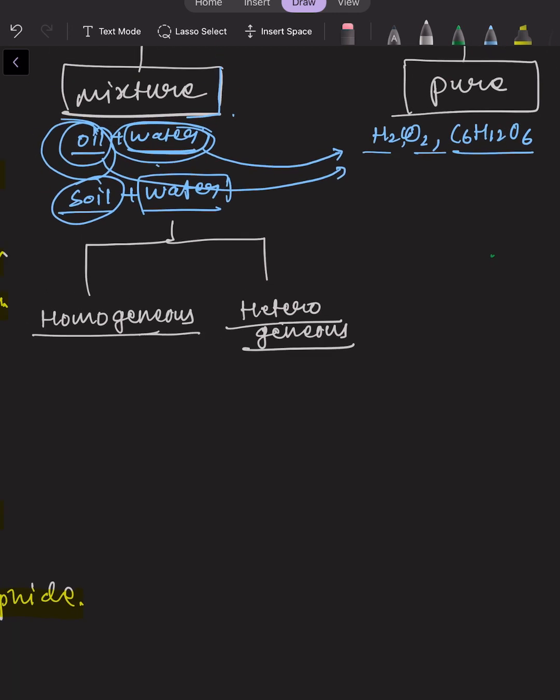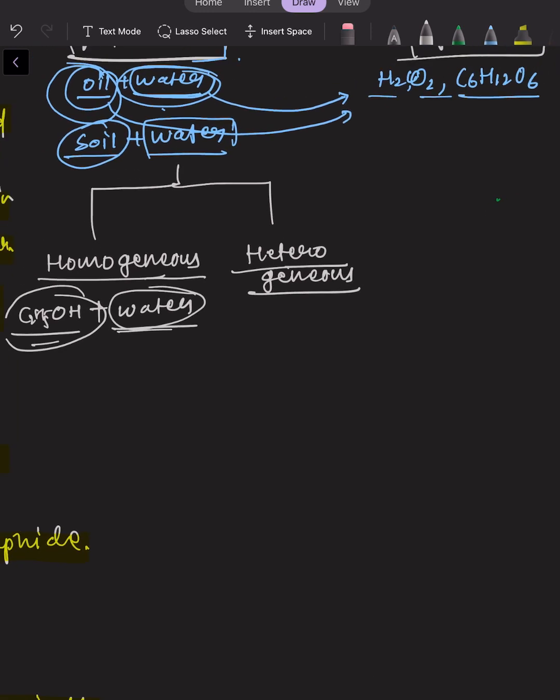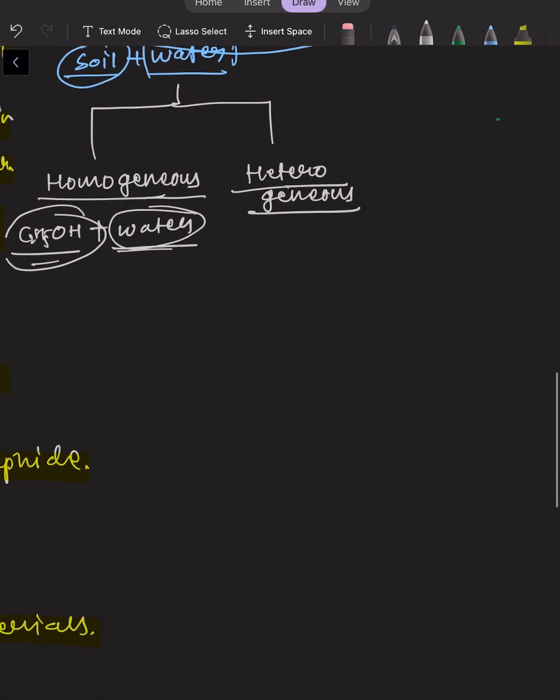Okay, so alcohol C2H5OH plus water, if we combine these two different pure matter, then it will form a homogeneous mixture. Why? Because we cannot separate them physically, right?